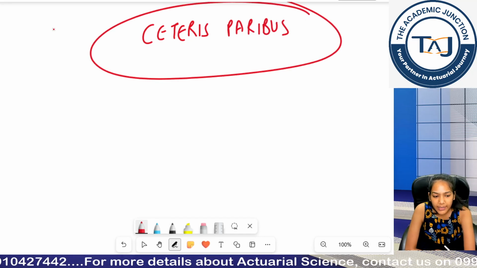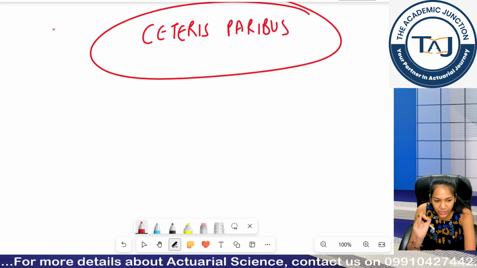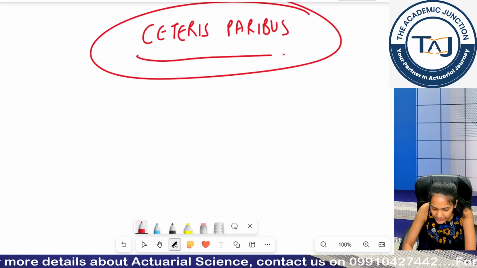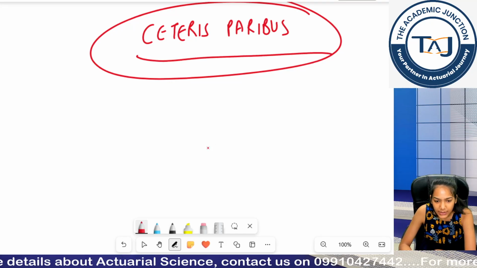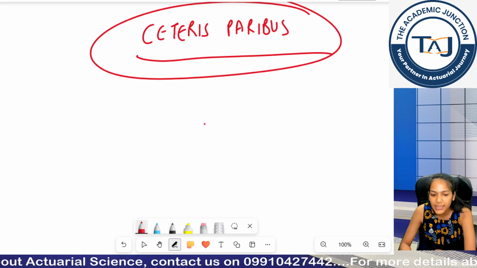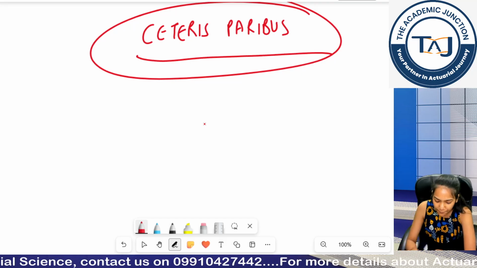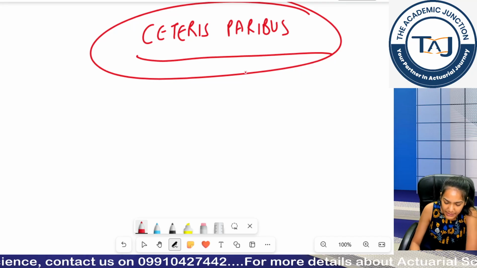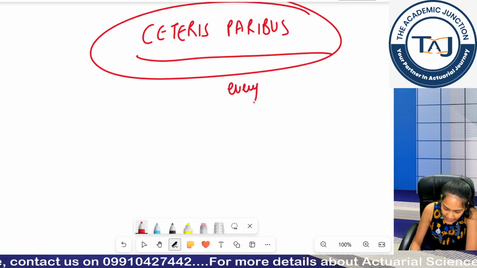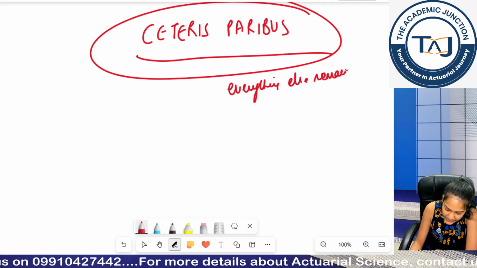Now whenever you are writing a definition of law of demand or law of supply, please make sure you are adding this word, ceteris paribus. This is a very important keyword to be included in your definition because this is the assumption of your law of demand. What does it mean? Ceteris paribus means everything else remaining constant.